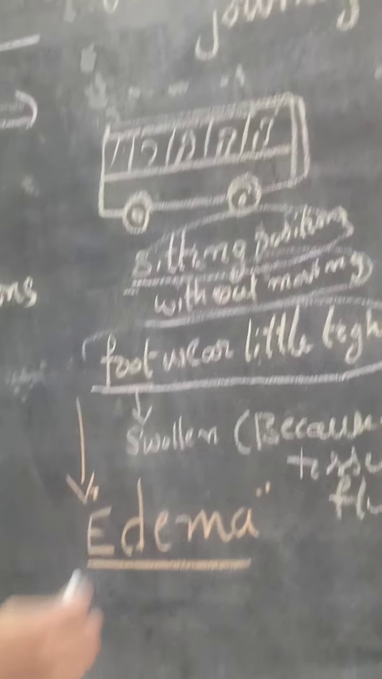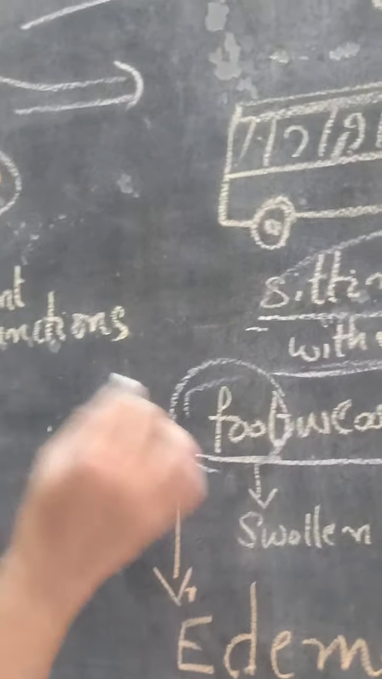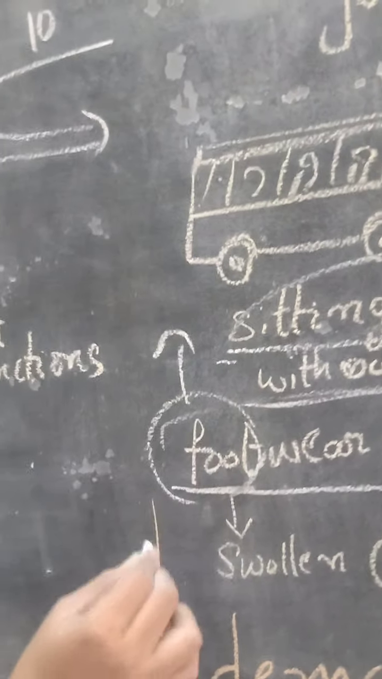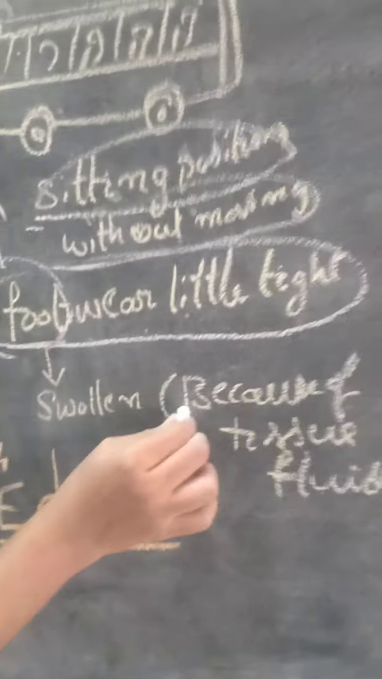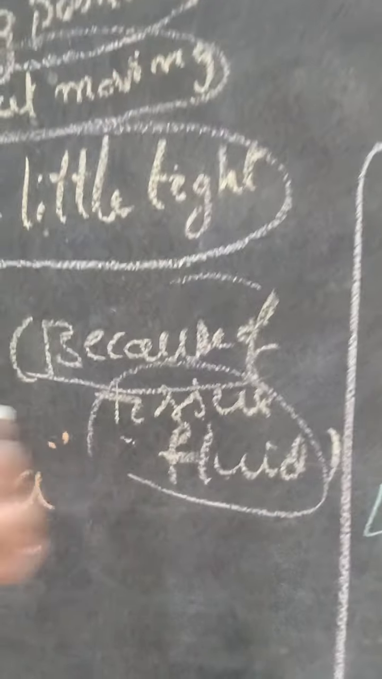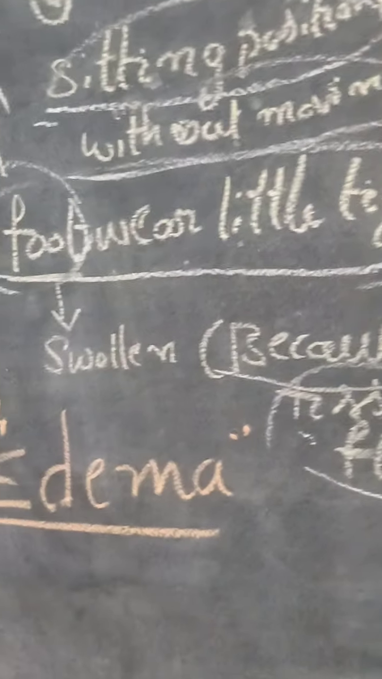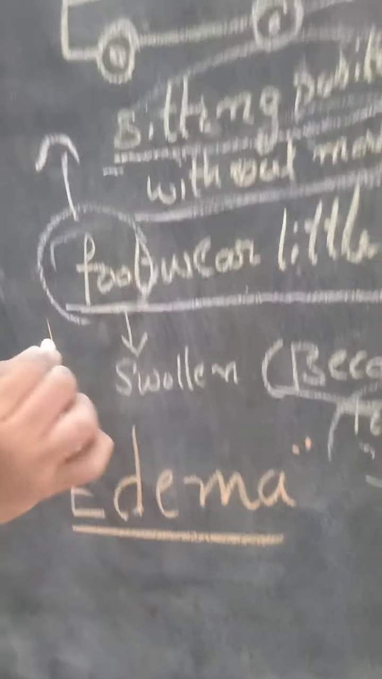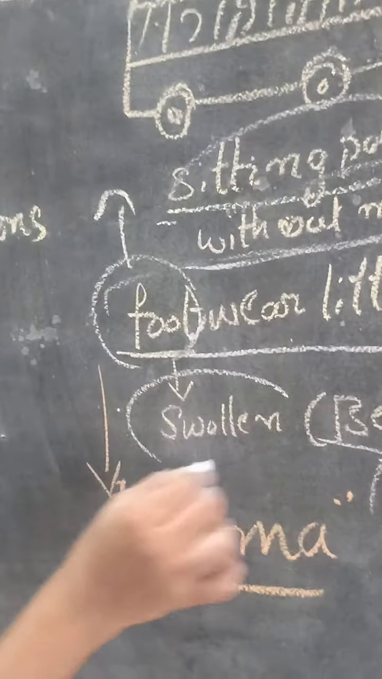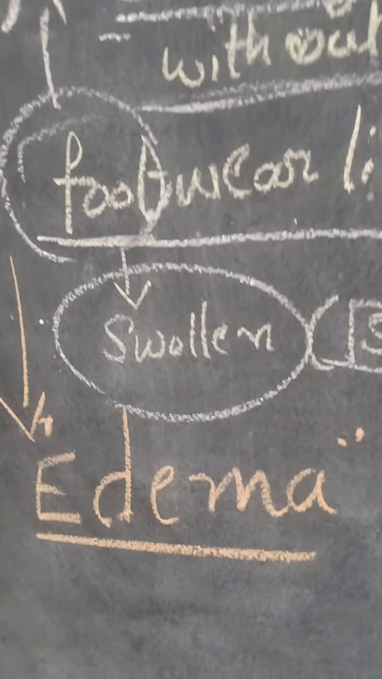Why our footwear? It will be absorbing, comfortable for elder people. Footwear will be very tight. Why? Because in our legs a fluid will be stored. That fluid will not be sent to the heart. That fluid is called tissue fluid. So that's why the legs will be swollen at that time.